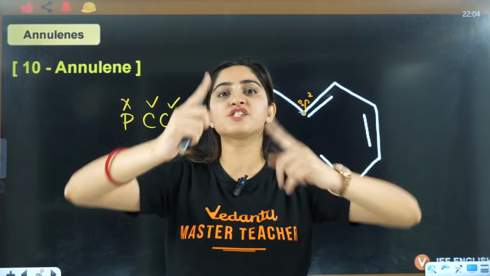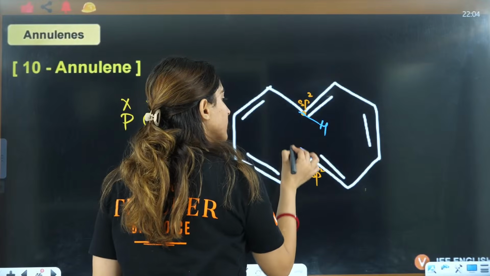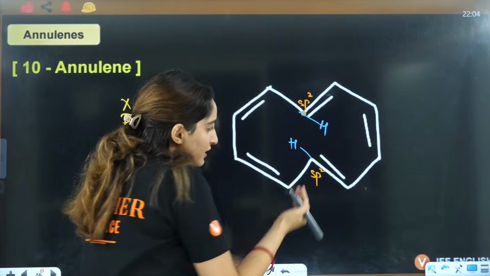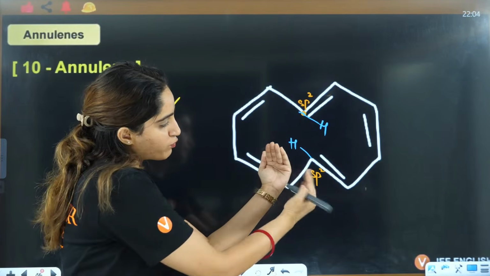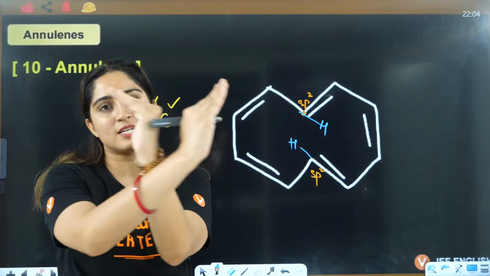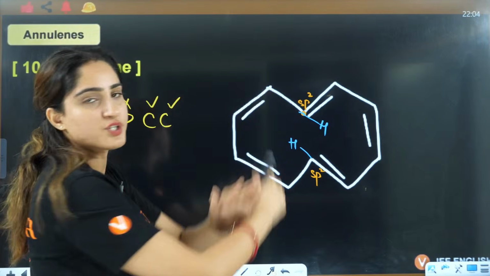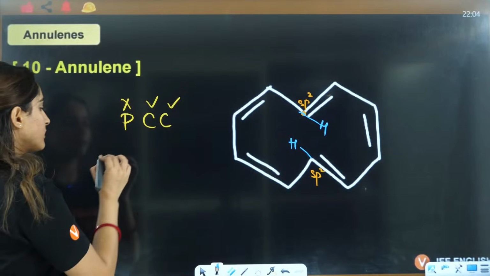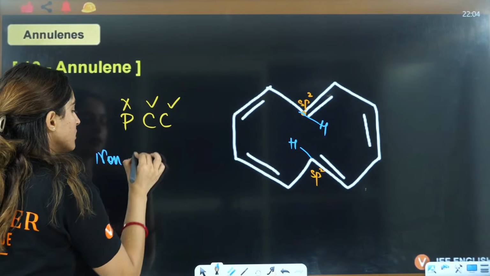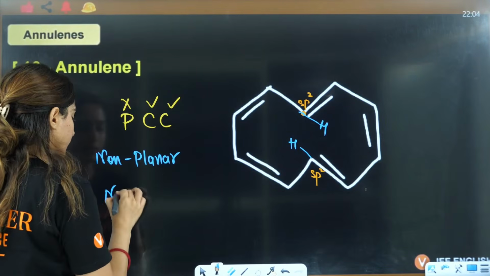The angle shifted, so one hydrogen here, other hydrogen here, and it is not on the same plane, it is slightly outwards here and slightly outwards there. Earlier they were like this, now it's like this. So that is why it is non-planar, and that is the reason it is non-aromatic.